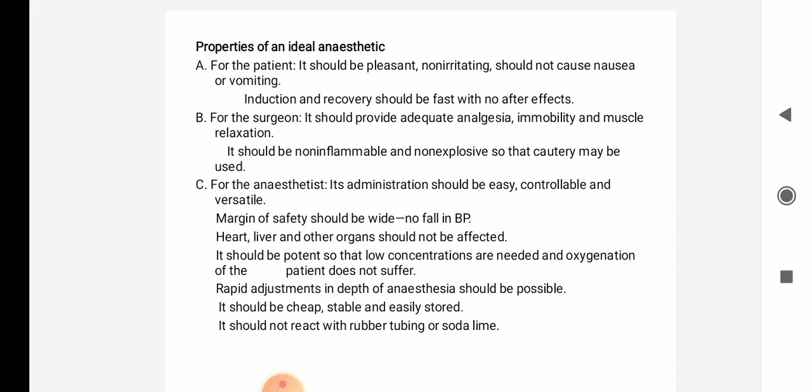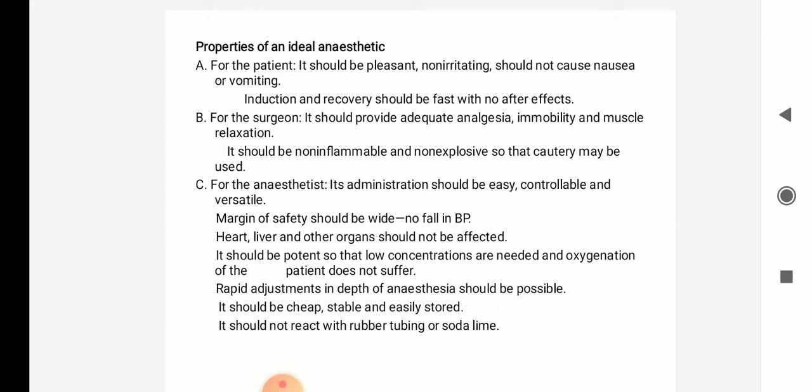Next, for the anesthetist, that is the person who is specialized in anesthetics, the ideal requirements are: the administration should be easy, controllable and versatile. The margin of safety should be very wide. There should not be any fall in blood pressure.